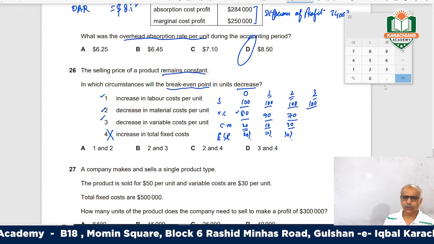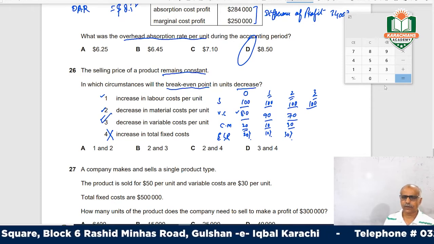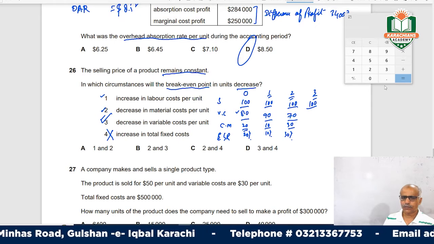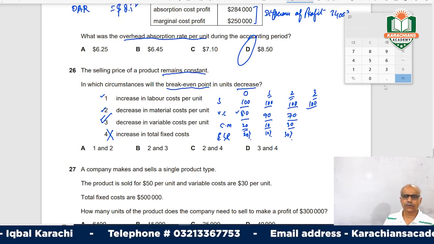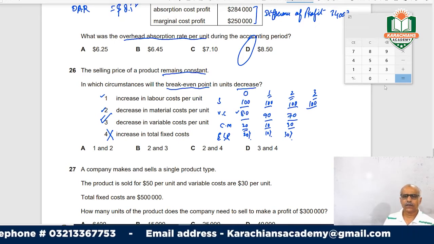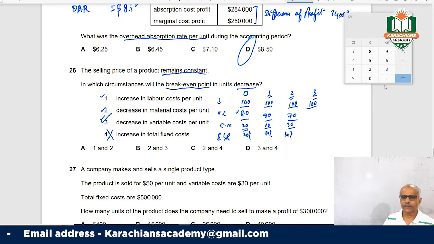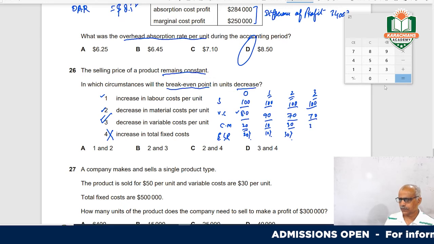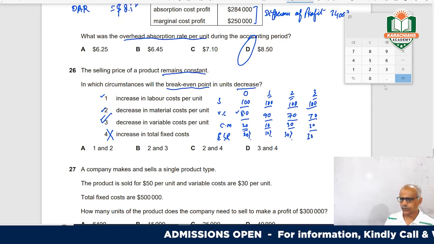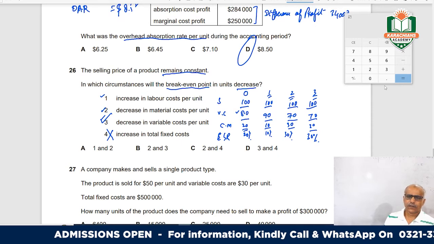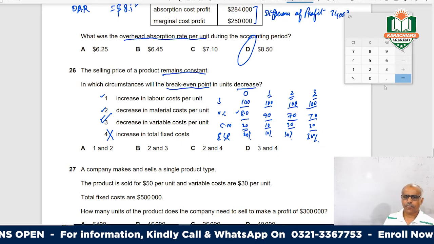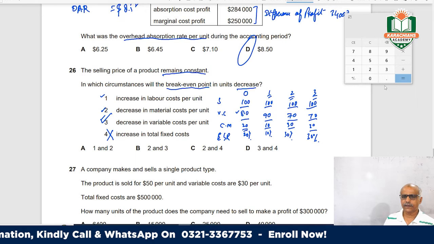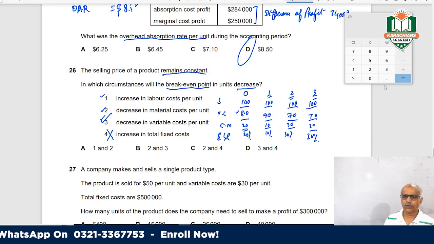Here in fourth, decrease in variable cost per unit. So total unit cost is decreasing. I'm saying total variable cost is decreasing by 10. So again, decreasing by 10, so this will be 30. So it will remain 30%. So you know what is happening here, where the contribution margin in number 1